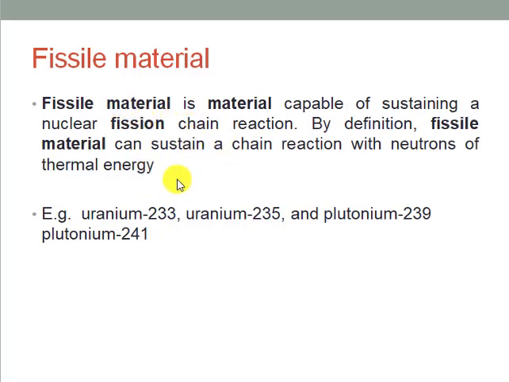Before describing the breeding process, I would like to define the fissile and fertile material. The fissile materials are those that give fission by the addition of a slow neutron. So fissile materials are fissionable materials by the addition of thermal or slow neutrons. Uranium-235, uranium-233, plutonium-239 and plutonium-241 are examples of fissile material.